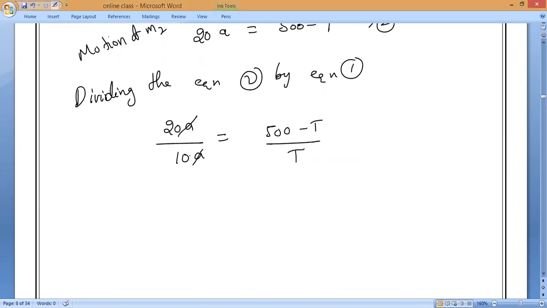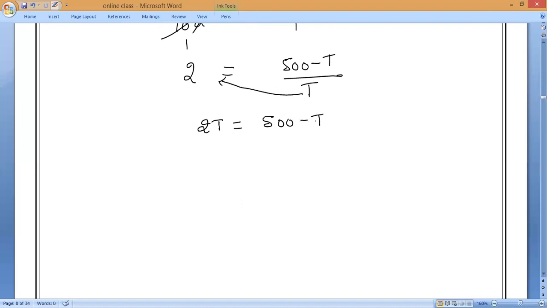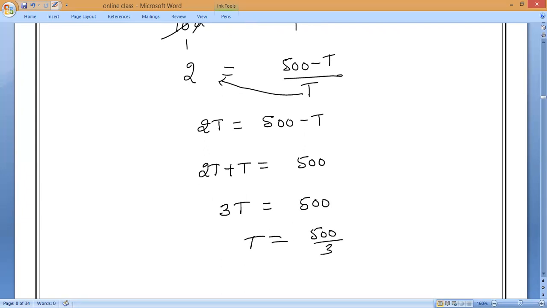A will get cancelled. 10 ones are 10, 10 twos are 20. So 2 is equal to (500 minus T) divided by T. Now T is in division, so it will come to this side: 2T is equal to 500 minus T. Now this T will come to this side and become plus T, so 3T is equal to 500.